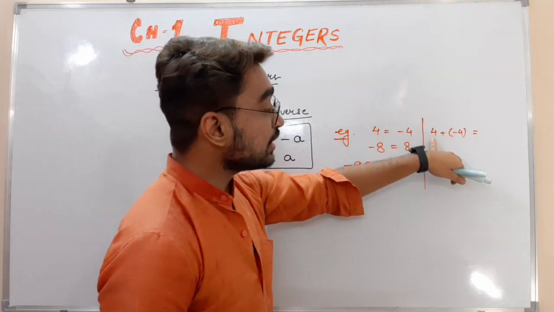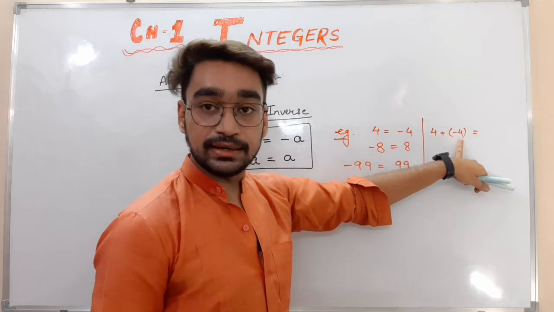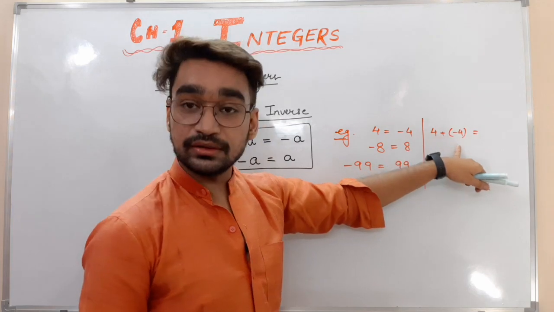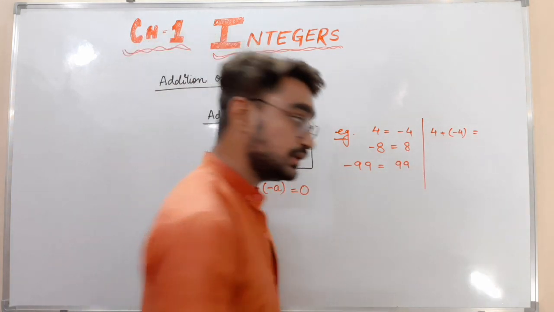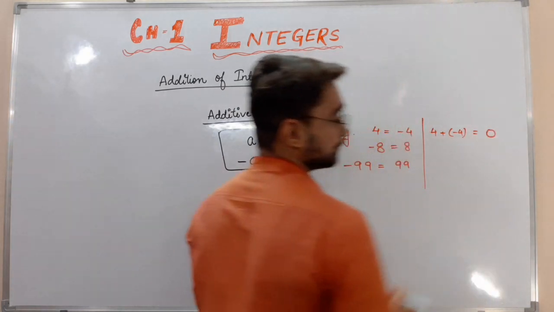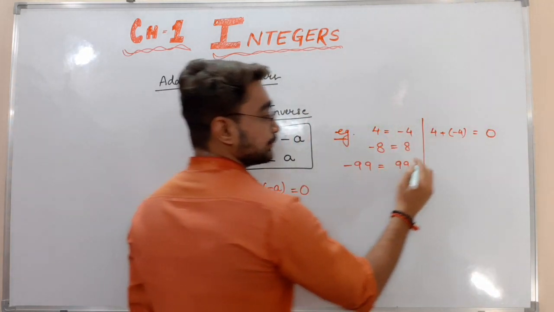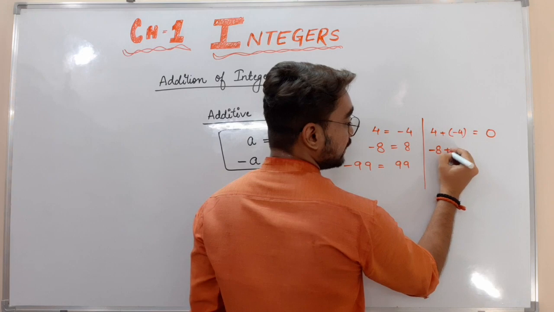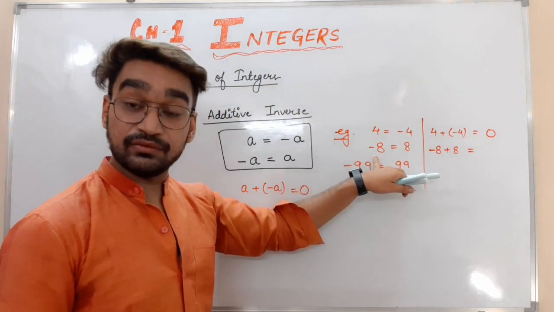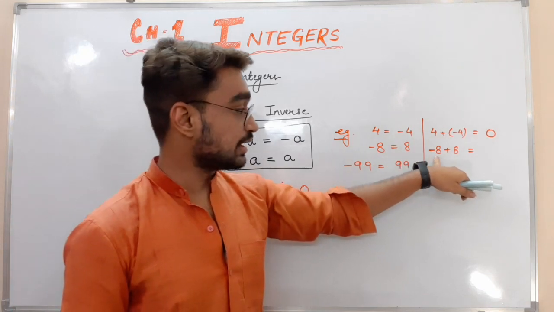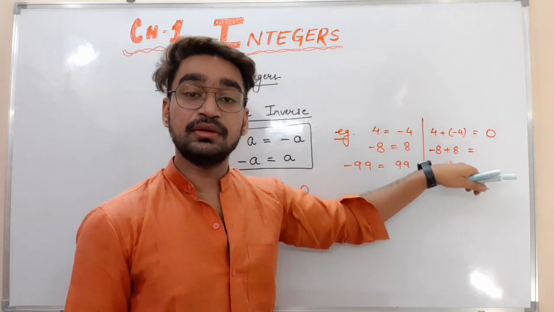See, one number is positive, one number is negative, right? We have to find the difference. 4 minus 4, how much? 0. Second, minus 8 plus 8, how much?